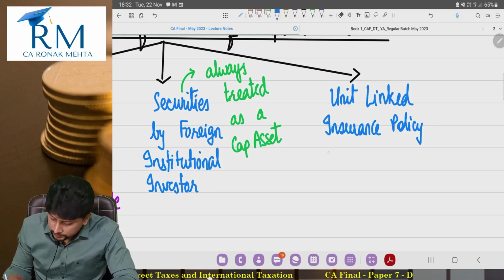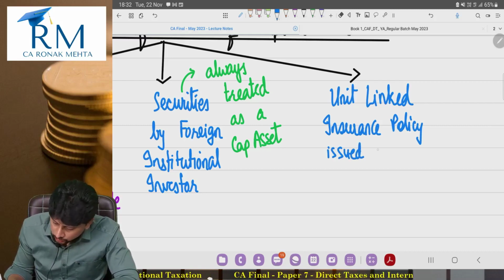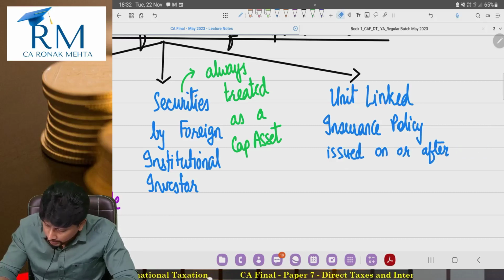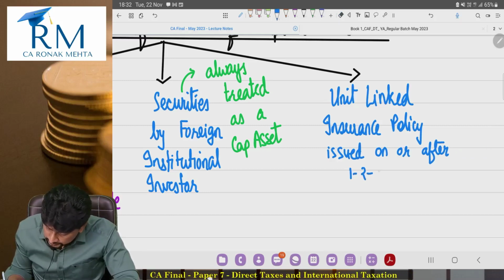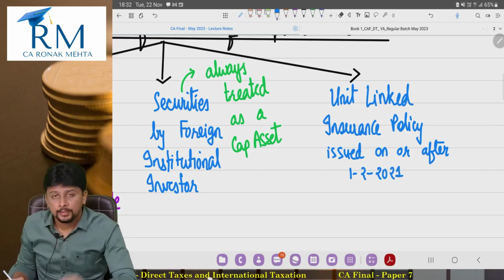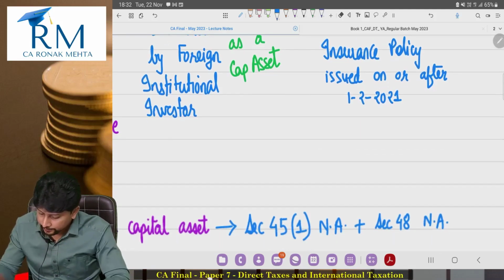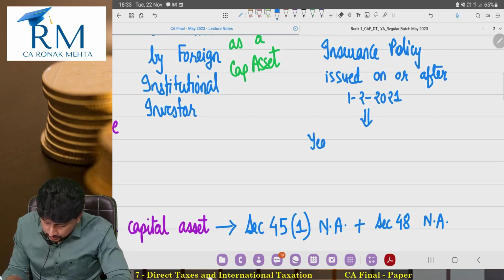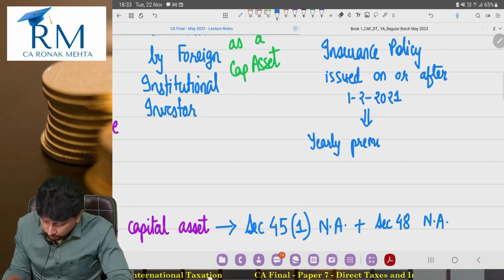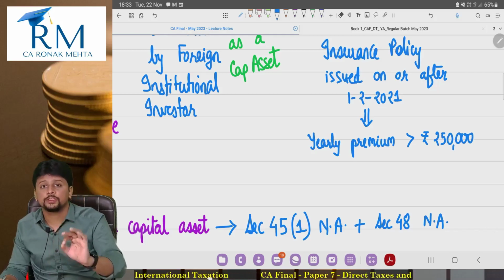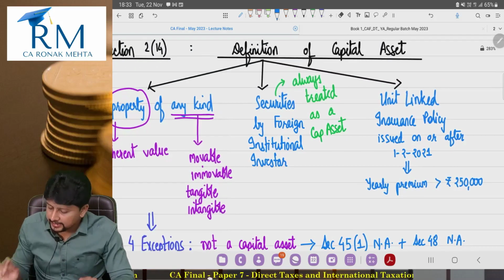Any unit linked insurance policy which is issued on or after 1st February 2021, and the yearly premium exceeds 2,50,000, then this unit linked insurance policy is a capital asset as per the definition.